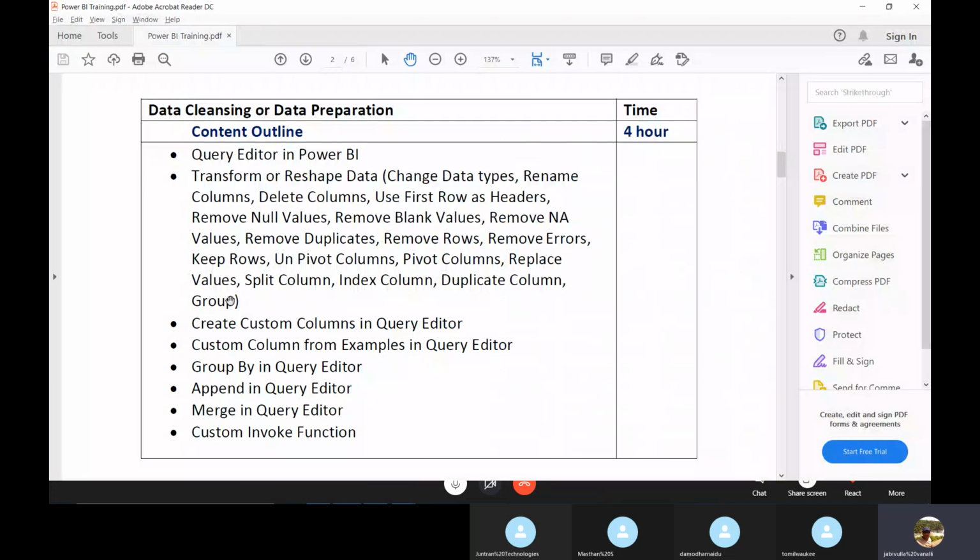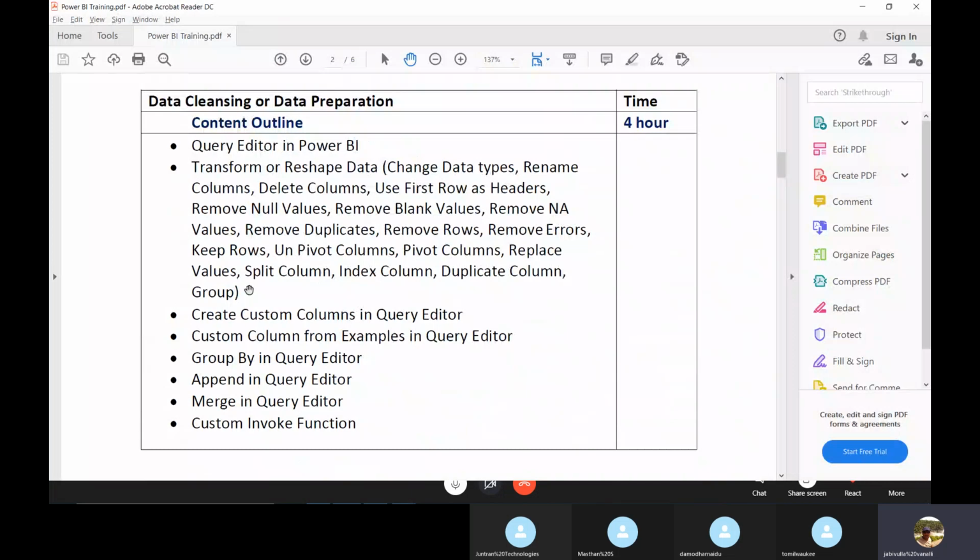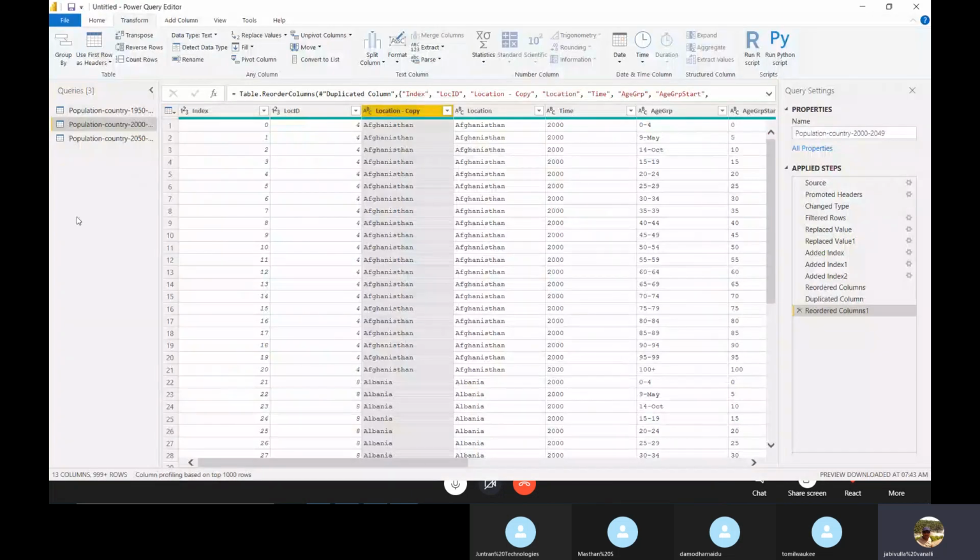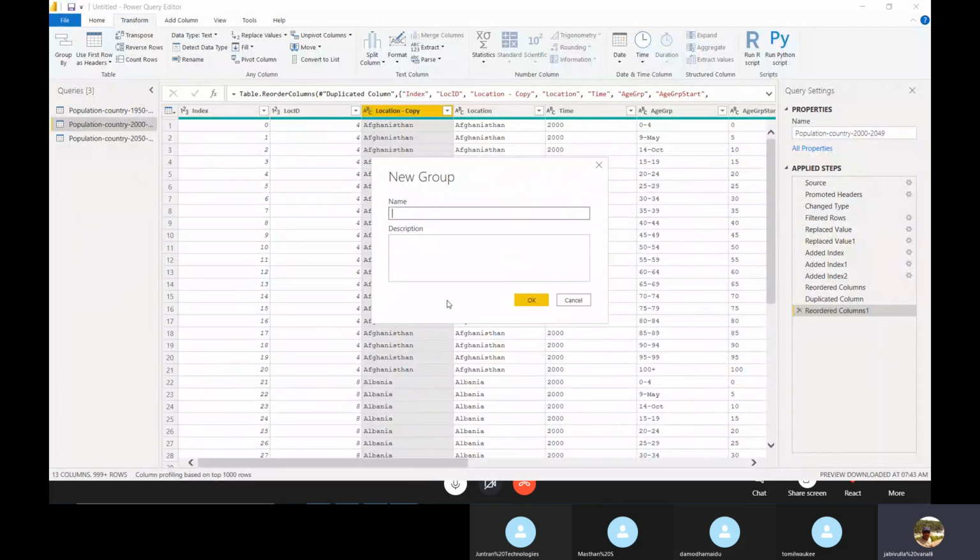And group, how to create a group. Don't worry, I will explain. Very simple: empty space, right click, new group. Group name: this is the population data, so that's the reason I want to keep it. It's up to you, I can mention population, or world population. Okay, population data is fine.